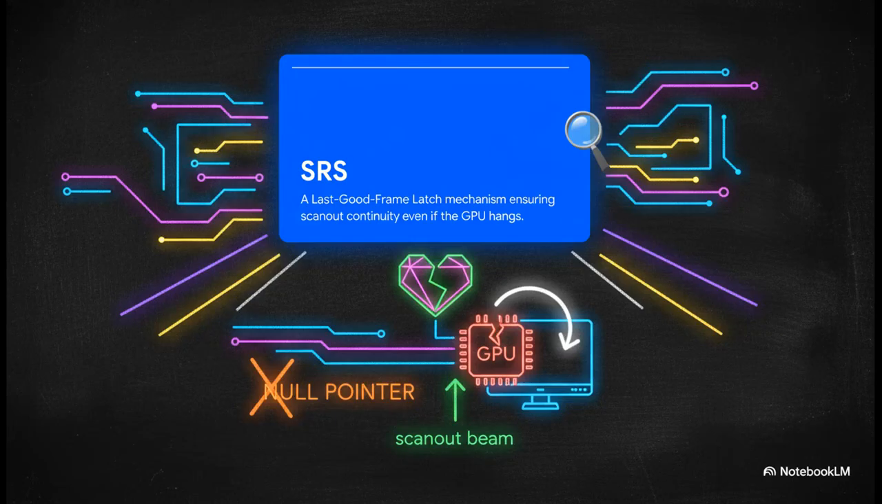And because we're relying on atomic KMS commits and state reduction instead of a persistent rendering loop, we are able to build out the silicon resurrection system. Say our primary renderer, like the massive DGPU, just completely hangs or crashes. The SRS kicks in as a last good frame latch. It mathematically guarantees visual liveness. The system will literally never pass a null pointer to the scanout beam. We can completely restart the back-end rendering subsystem while the display itself stays beautifully alive and stable.